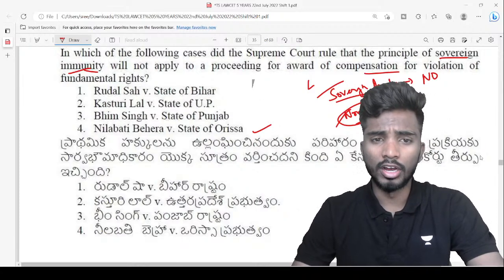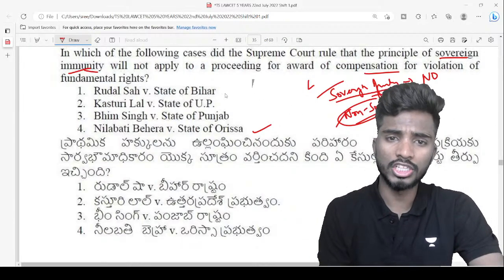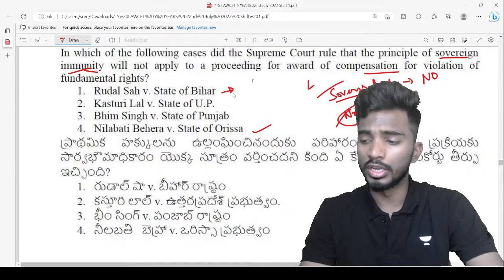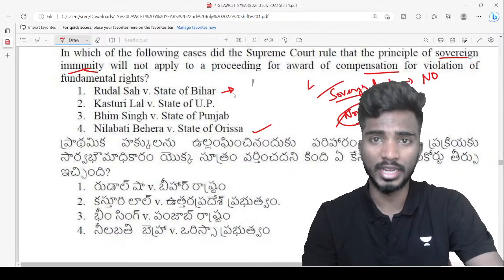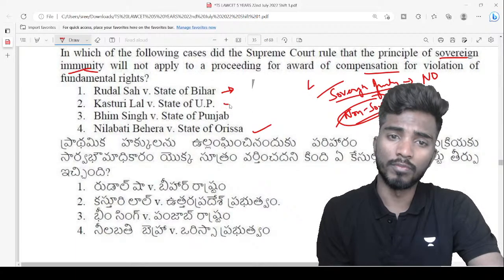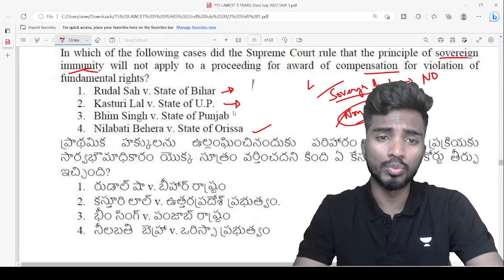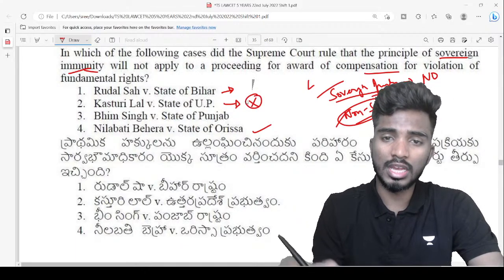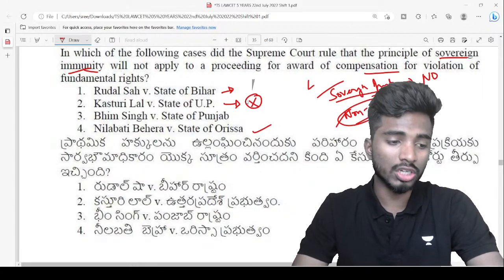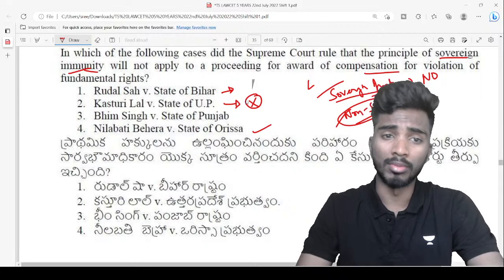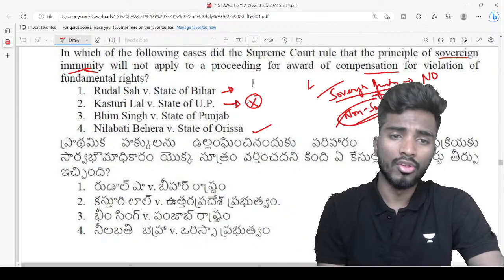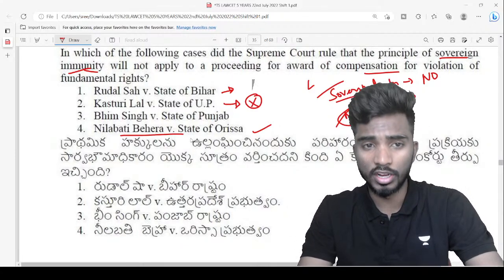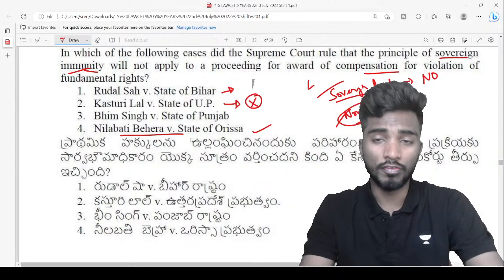The other cases are also related to Rudhal Shah versus State of Bihar. This case is also related to sovereign immunity, or let us say, torts committed by the state, right? And Kasturi Lal versus State of UP. In Kasturi Lal, the court told that if police is committing any act, the state will not be liable, which means for the torts committed by its employees, the state shall not be liable. Kasturi Lal's judgment was of course overruled. So in Neelabati Behra versus State of Odisha, Supreme Court told that even if you are exercising sovereign function, you will not have any immunity if fundamental rights are violated.